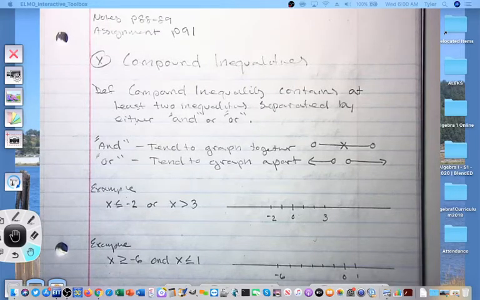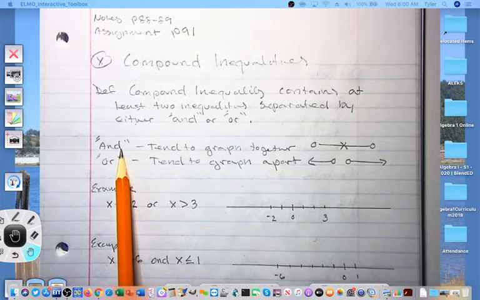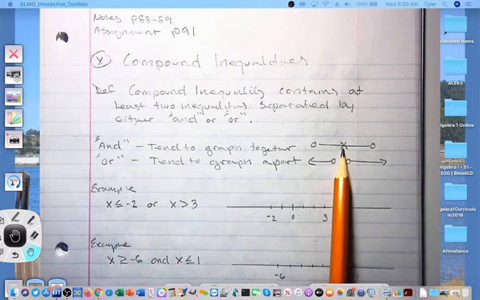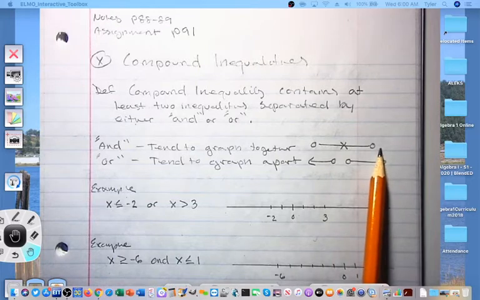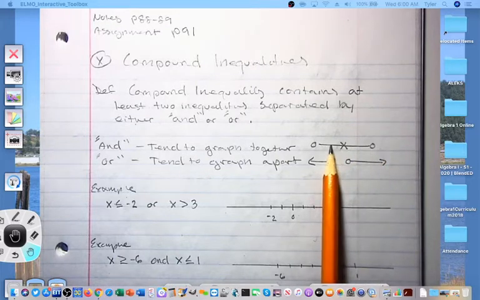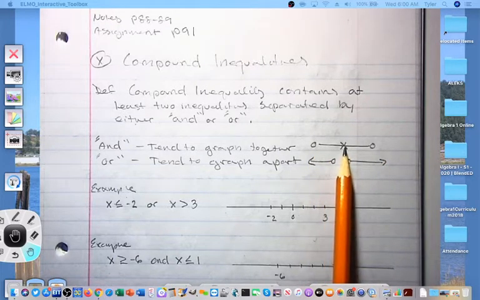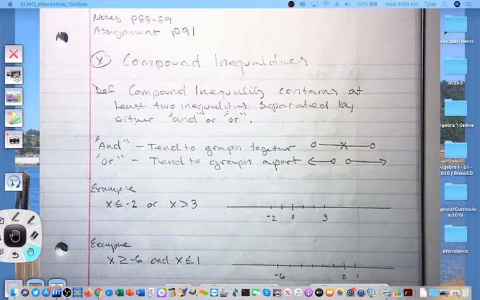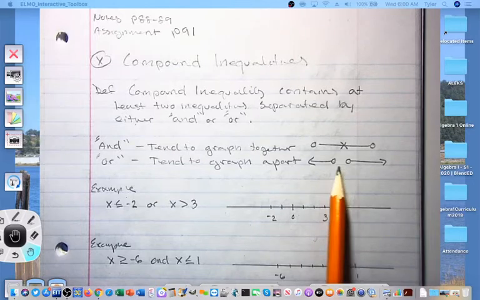When you graph the two inequalities on the same number line, an and compound inequality tends to graph together. So you will see an arrow from the right going to the left, an arrow from the left going to the right, and then those two arrows run into each other, and it becomes one line. Or compound inequalities tend to graph apart. So you will graph both inequalities, but you will find that they go away from each other. The one thing that they'll never do is both go in the same direction.